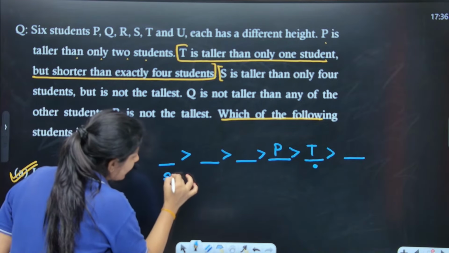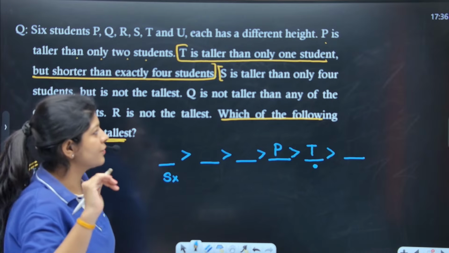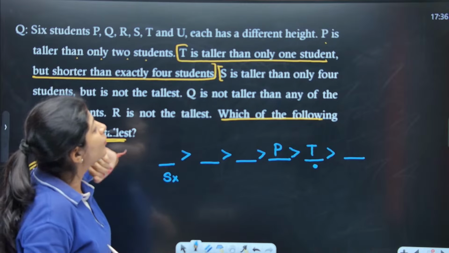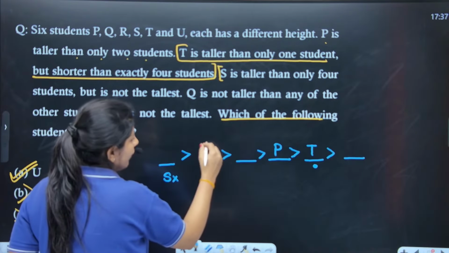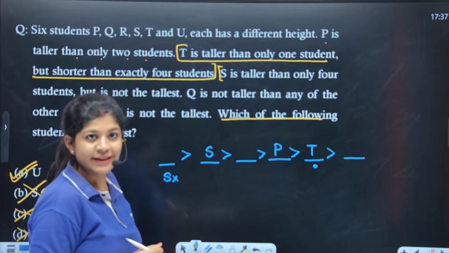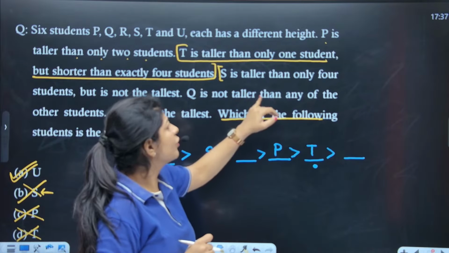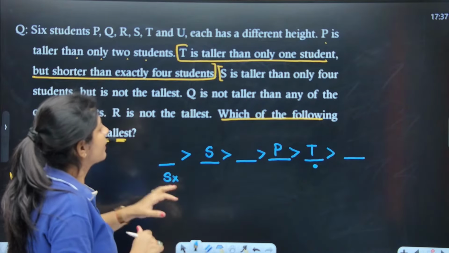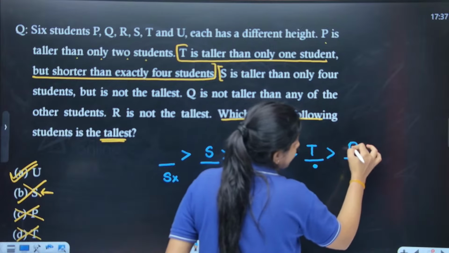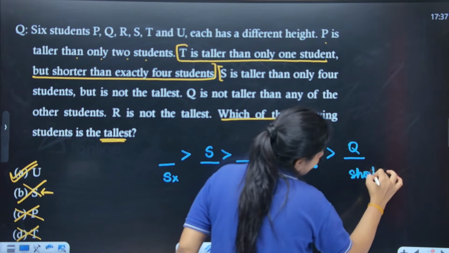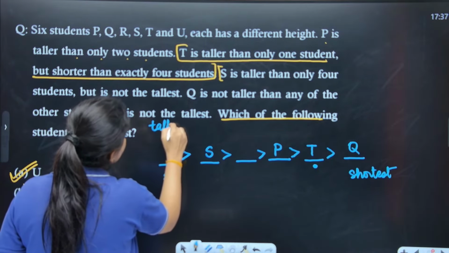So I can't put S over here as the question is clearly saying that it is not the tallest one. And T is taller than only 4 students. 1, 2, 3, 4. So this is the position of S, right? Okay. Now Q is not taller than any of the other students. That means Q is not taller. That means Q is the shortest one. Shortest one, and here we are having the taller one, right?